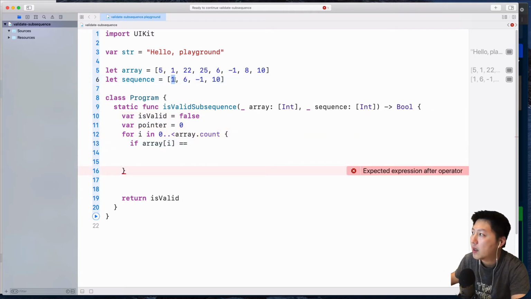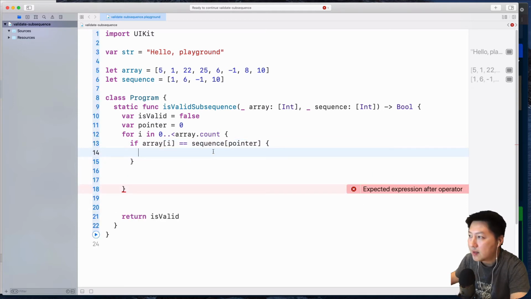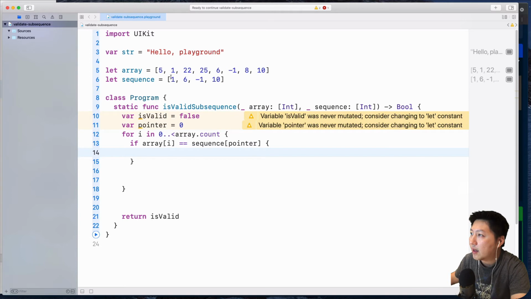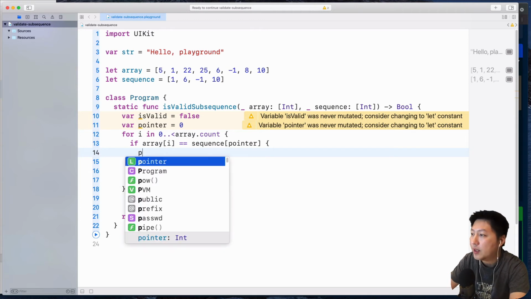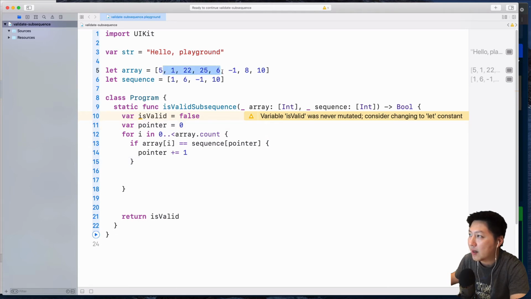So how do we do that? We have the sequence, so I'm going to use sequence. Okay, we're going to have the pointer, all right, because the pointer is going to move. So if this is correct, then I'm no longer interested in checking for 1 anymore. I want to check for 6 this time, all right? So I'm going to do pointer plus equals to 1, all right? And then we're going to traverse through all the elements inside the array over here, okay? Checking against these elements over here.